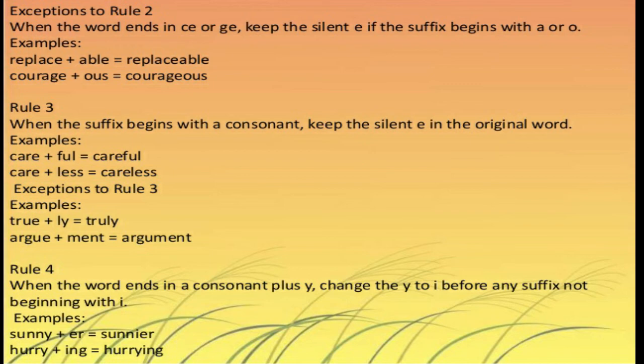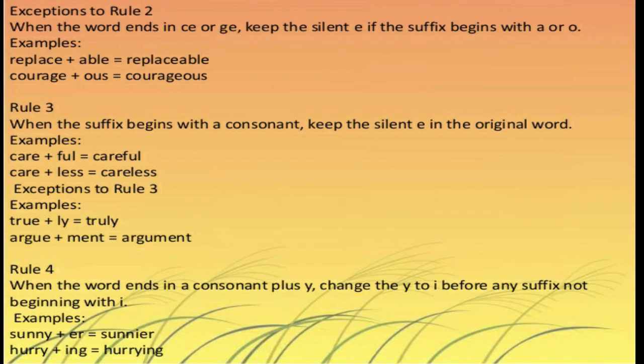For example, replace. Replace is a root word. The suffix is able, replaceable. We are not removing that E, right? Yes, we are not removing E. The next word is courage. The word courage ends with E. Courageous, we are adding the group of letters OUS, right?